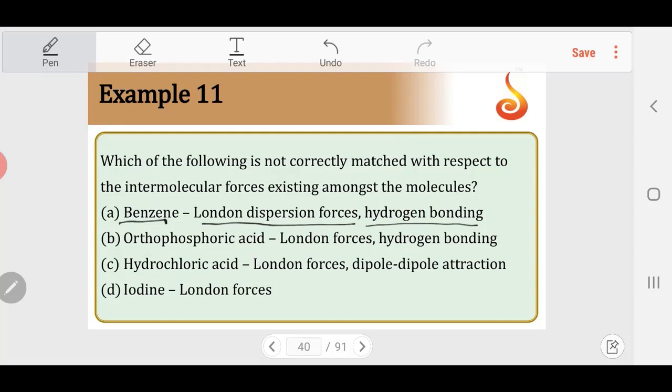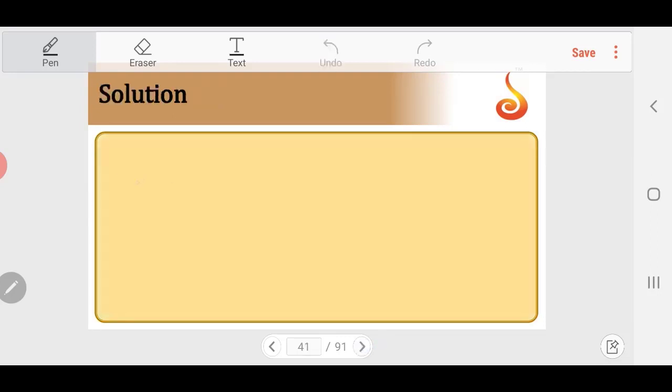We'll see the other three also. Orthophosphoric acid, H3PO4. Between two molecules, London forces can exist, but along with London forces, H3PO4 can be held by intermolecular hydrogen bonding because there are OH groups. The structure is P double bond O, OH, OH, OH.